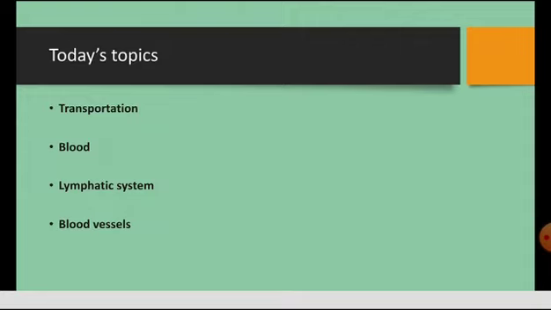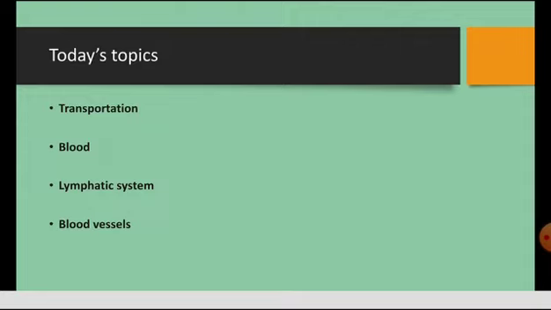Now let me ask you one question, children. How do you come to school from your home, how do you get letters written by your friends who are residing far away from you, and how do you go and visit your grandparents? Yeah, your guess is right. Through vehicles, through the transport system. Any substance or vehicle that carries you from one place to another is called a transport system.